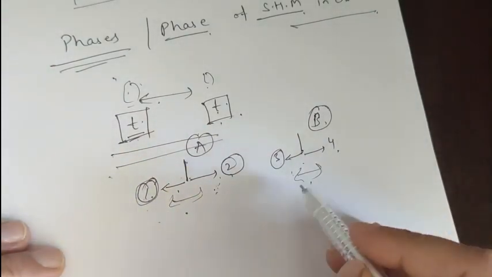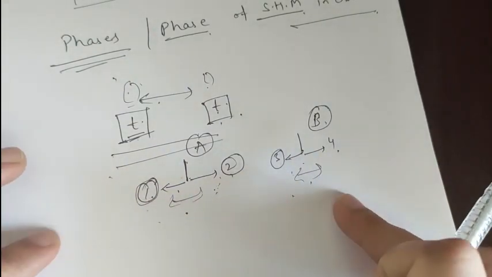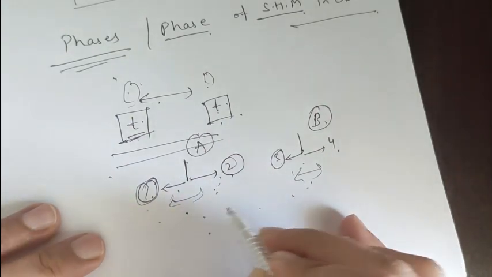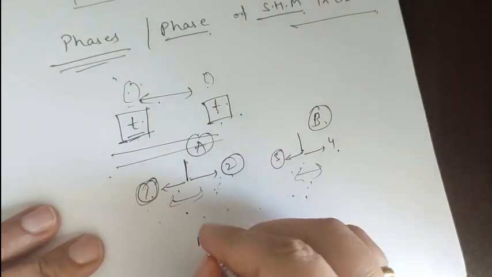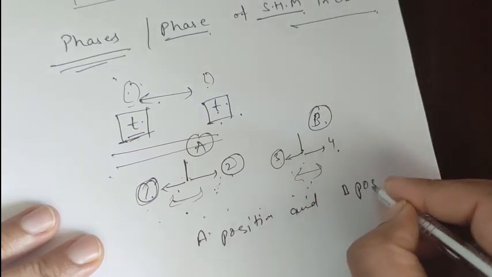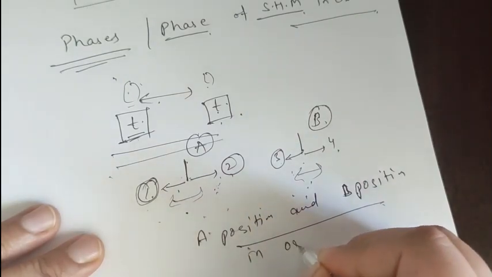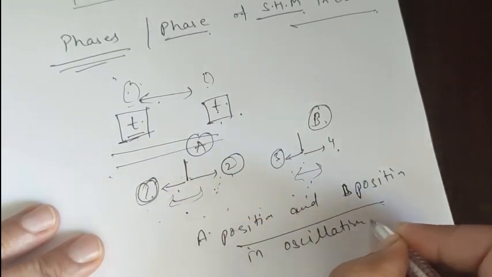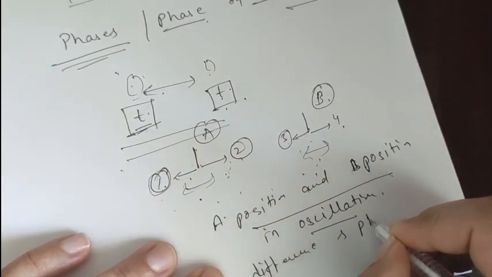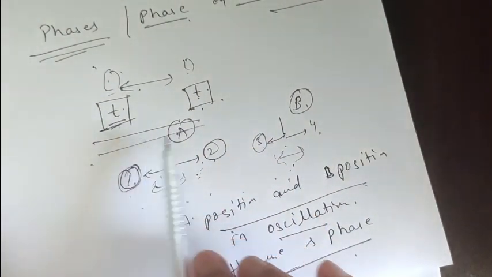Maybe they do, or maybe they don't. So phase is a way to quantify that difference between the oscillations. Here, the difference between position A and position B in oscillation is the phase.